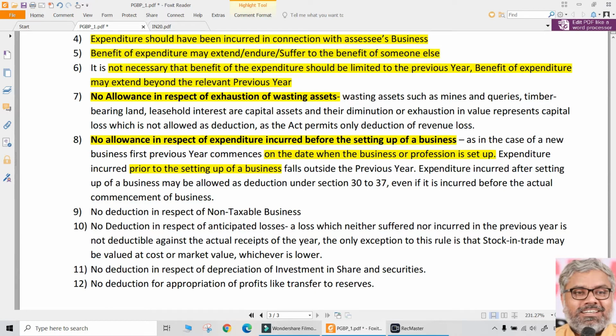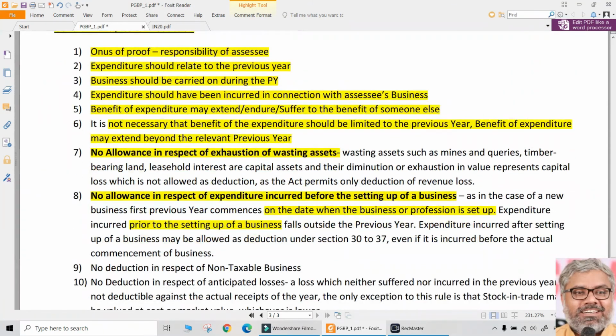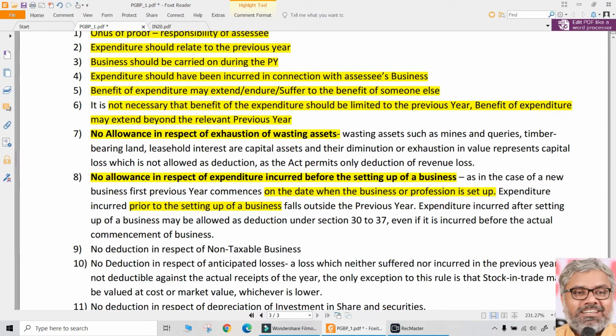So, any expenditure incurred before the setting up of the business is not allowed as deduction. Of course, there are certain exceptions to this. Not allowed means it is a general principle. You cannot say that we will follow general principles always. If you look at general principles of income, one of the points we said is that notional income cannot be taxed.